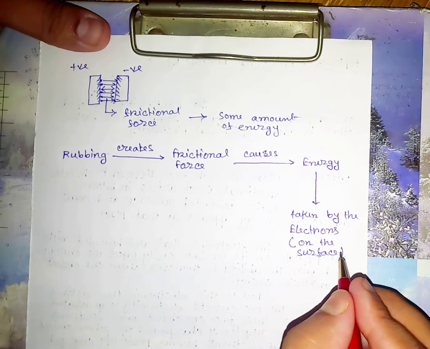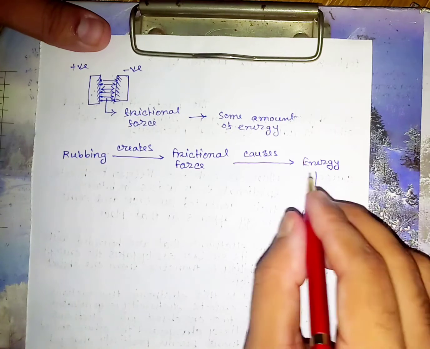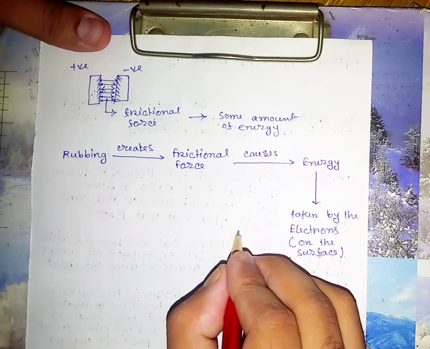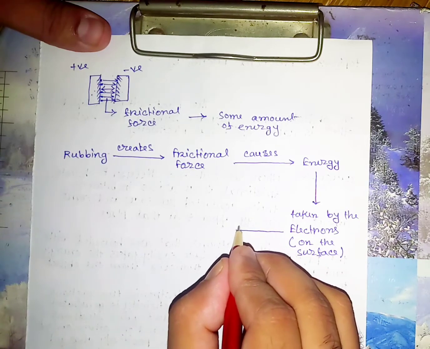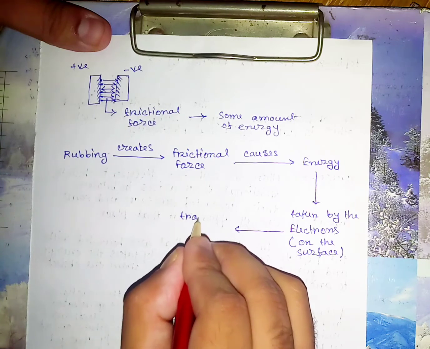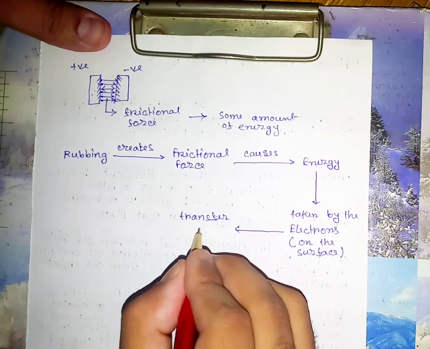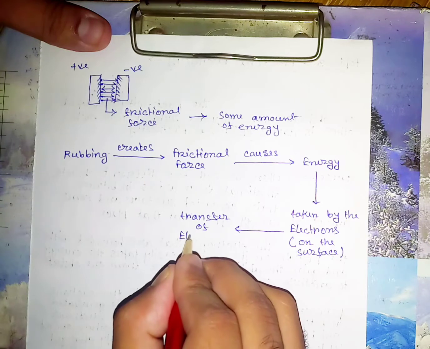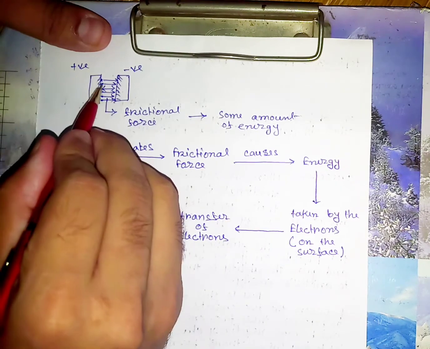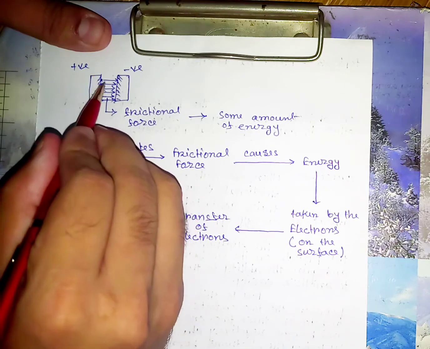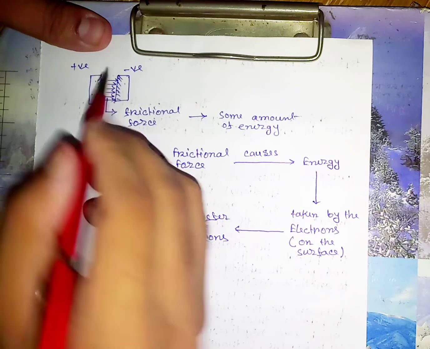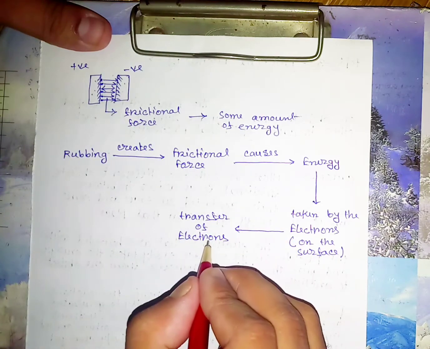That means the electrons on the surface will take that energy. Now, after taking the energy, transfer of electrons. That means the electron, after gaining the energy, will transfer from this object to this. That means transfer of electrons.